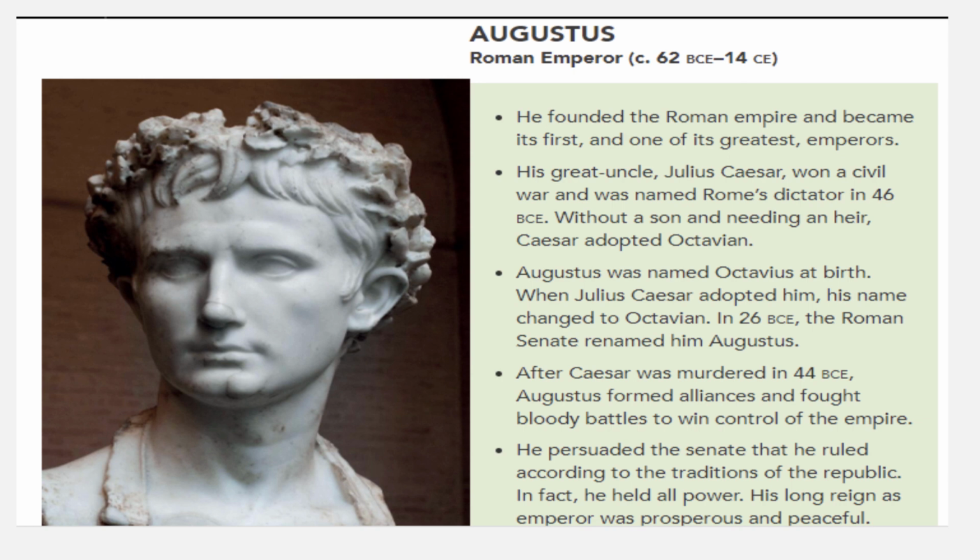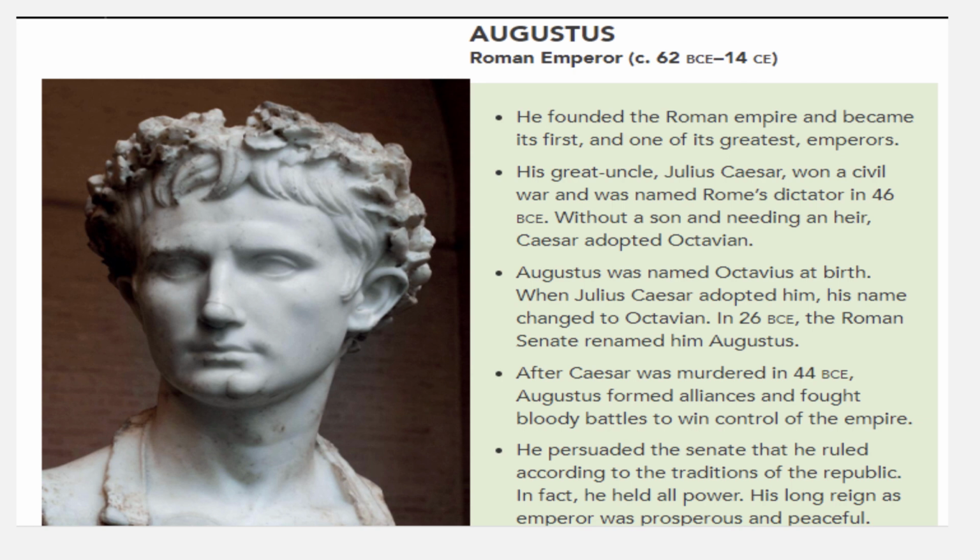He is the great-nephew of Julius Caesar, who won a civil war and was named Rome's dictator in 46 BCE. Caesar had no son and needed an heir, so he adopted Octavian, who is Augustus. He was named Octavian at birth, and when Caesar adopted him, he changed his name. Then in 27 BCE, the Roman Senate renamed him Augustus.